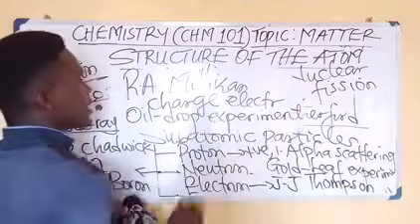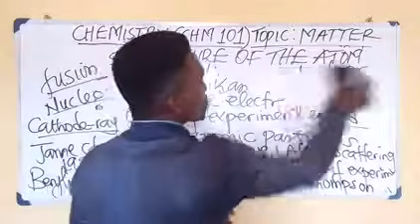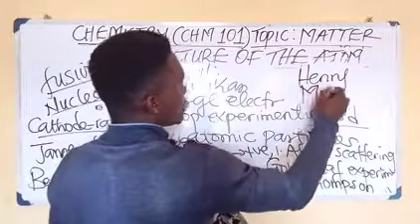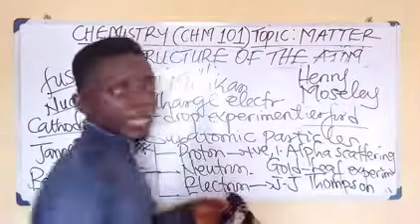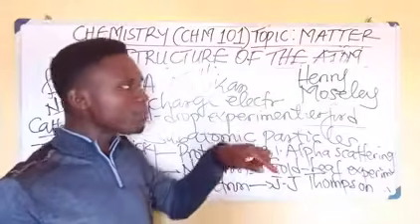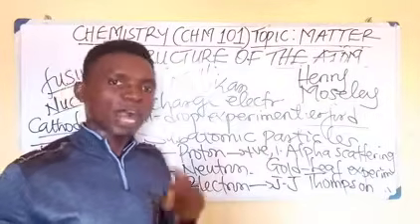Alright. Then another scientist called Henry Moseley. Henry Moseley. He was the first person to calculate the atomic number of an element.